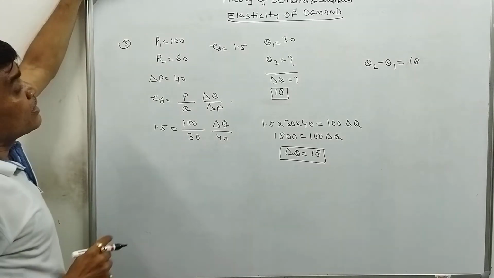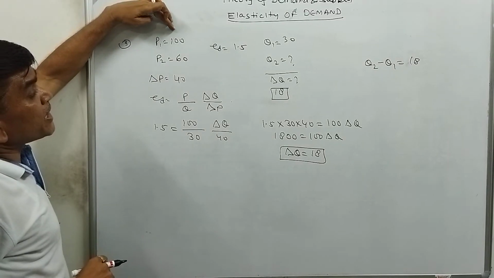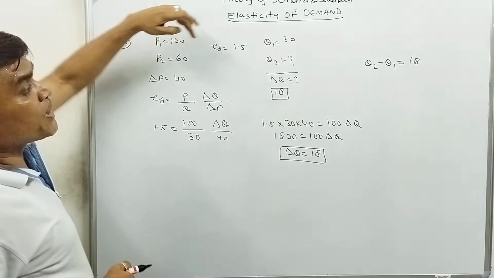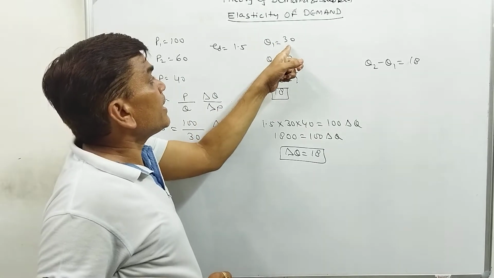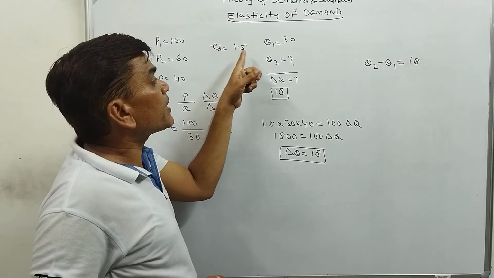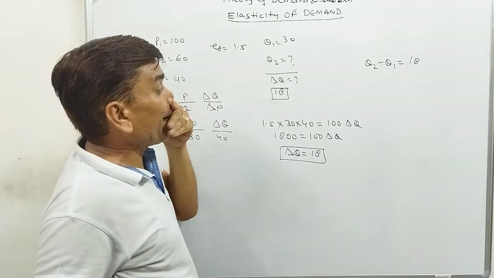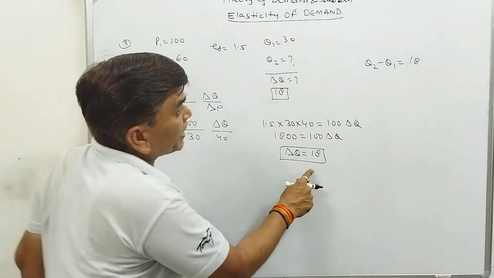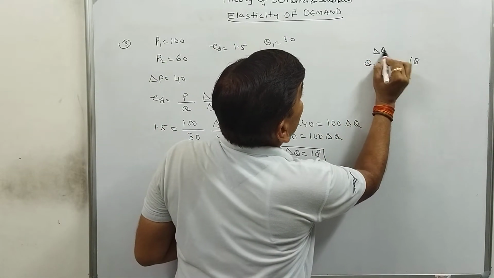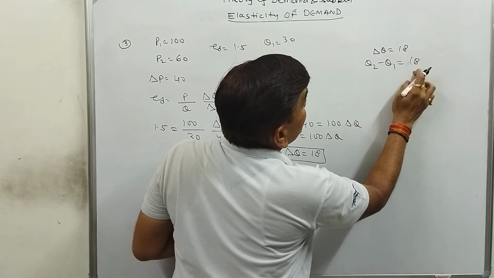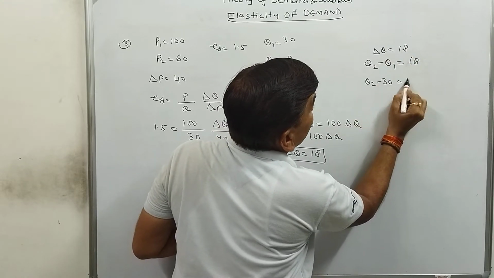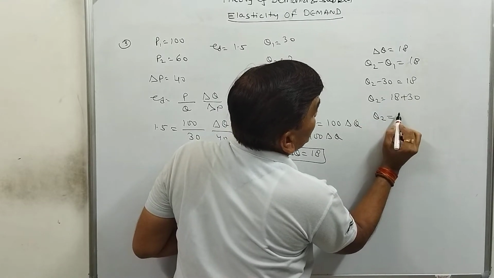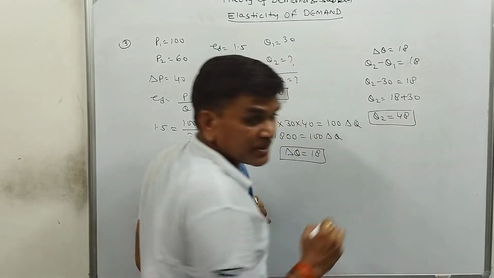What we have done? We are given that the price of a commodity decreases from 100 to 60. The original quantity is 30 and the elasticity of demand is 1.5. Then calculate the change in quantity demanded. Putting the values, we have calculated delta Q is equal to 18. It means Q2 minus Q1 is 18, so Q2 minus 30 is 18. So the value of Q2 is equal to 18 plus 30, that is 48.